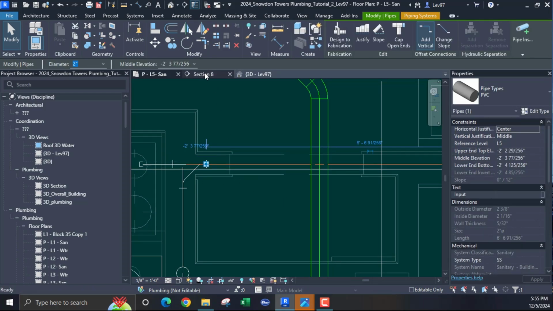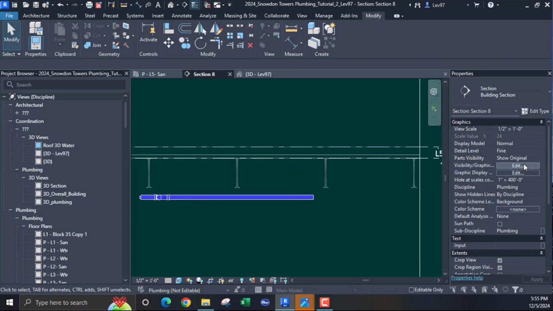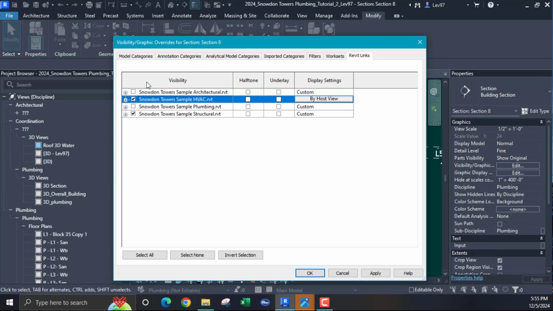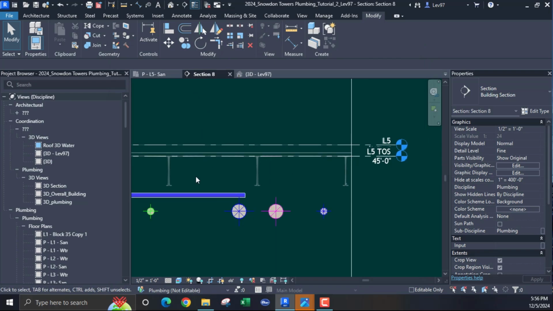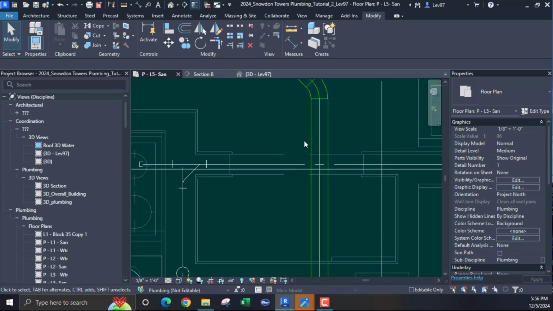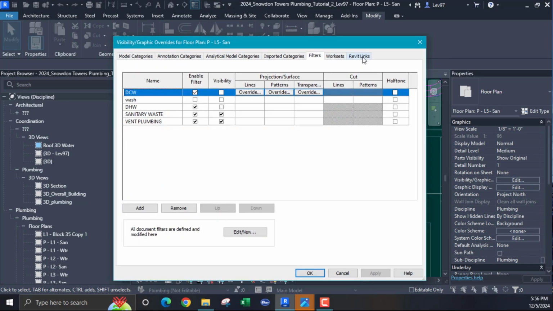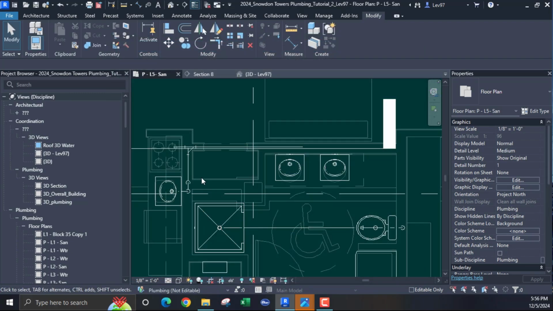Okay, and turn on our HVAC. Everything is coordinated, right? Not the architecture. Okay, so we are going above this ductwork. It was 1, 2, 3, 4, all 4 of these. So I think I can turn those off. Nope, this one. And HVAC is off.